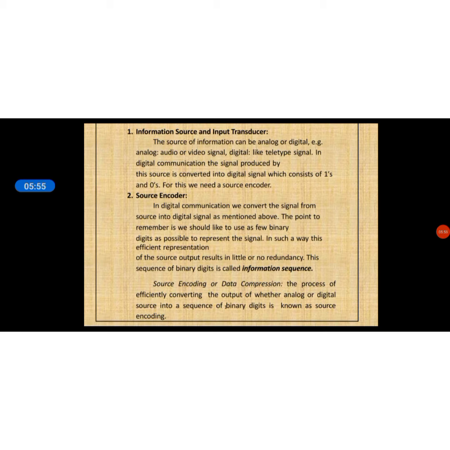To reduce this same kind of information, that is redundancy, is the purpose of the source coder. So this is called data compression or source encoding. The process of efficiently converting the output of either an analog or digital source into a sequence of binary digits is known as source encoding.